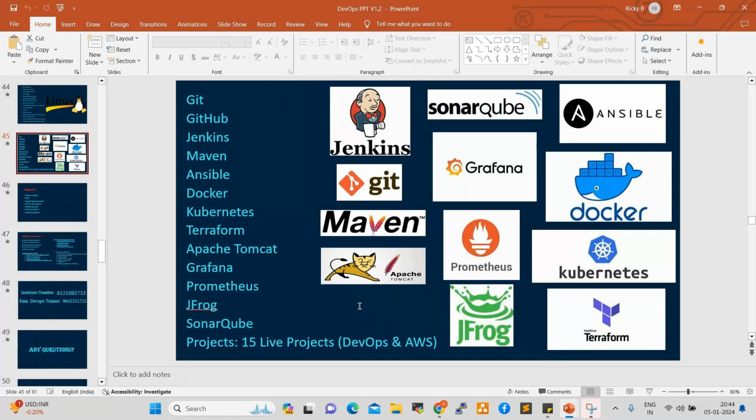Git, Jenkins, Maven. One of my friends is working with Wipro. They're using these first three tools: Git, Jenkins, Maven. One of my friends is working with AT&T. They are using Kubernetes only. One of my friends is working with TCS. They are using Terraform. In our organization, we are using Git, Jenkins, Kubernetes. It depends. As per the requirement, they use the tools. If you learn all these tools, you can fit in any project. You understand, right?